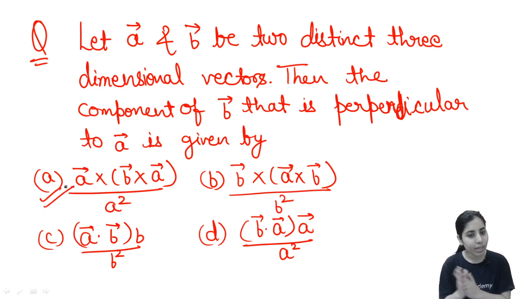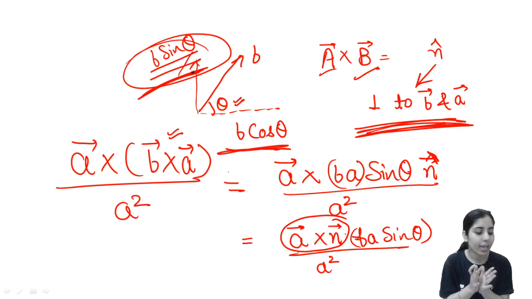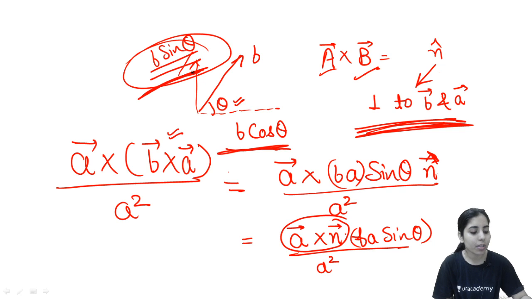If anybody has any doubt, let me know. And similarly, you can check the other options too. If any option gives you this, that will be the normal component of B on A. Is this clear to everyone? If there is any doubt, let me know. I will discuss that point. That's very good, Raksha.